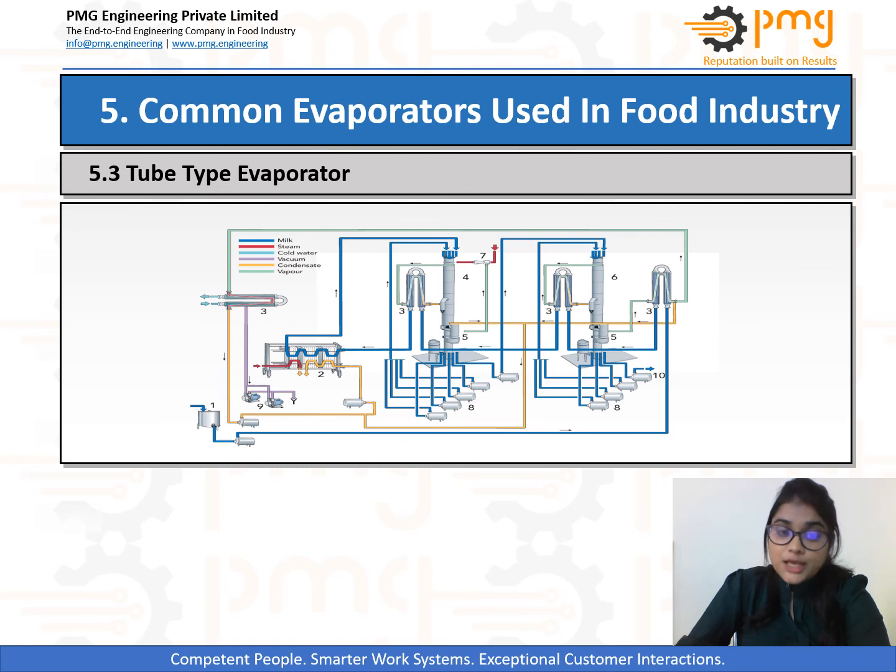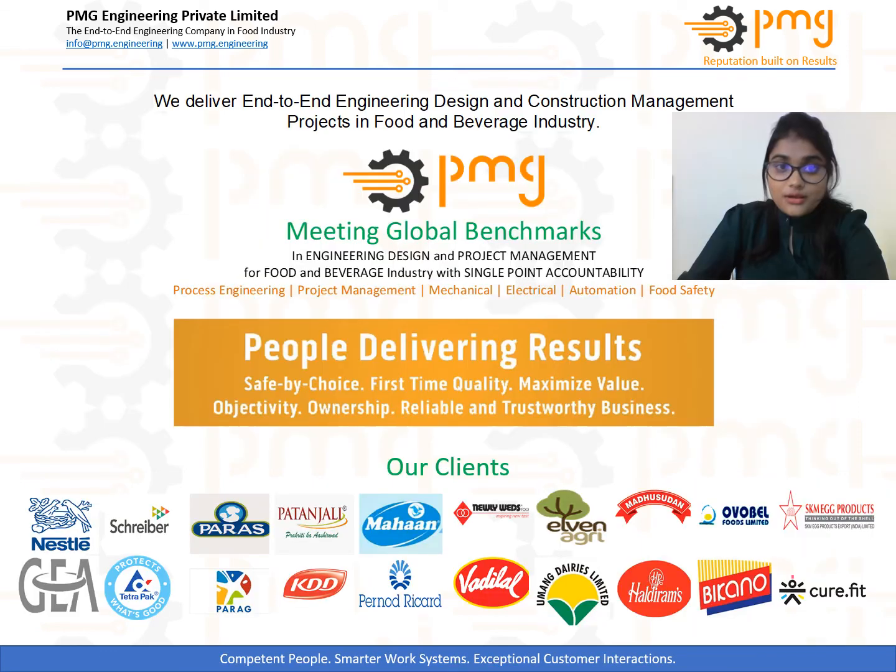Normally, a tube type evaporator will have the following parts: thermocompressors, balance tank, plate heat exchangers, tubular heat exchangers, calandrias, vapor separators, thermal recompressors, circulation pumps, and vacuum pumps. Now with this, we came to the end of this module.